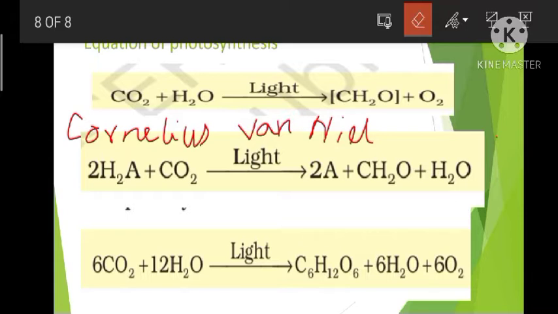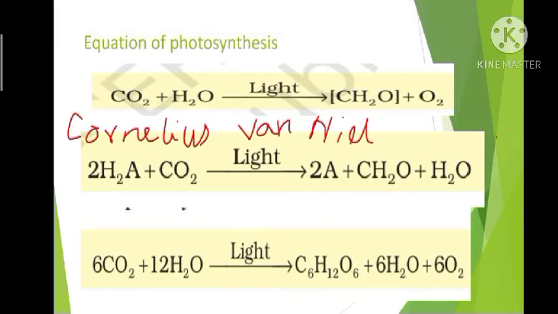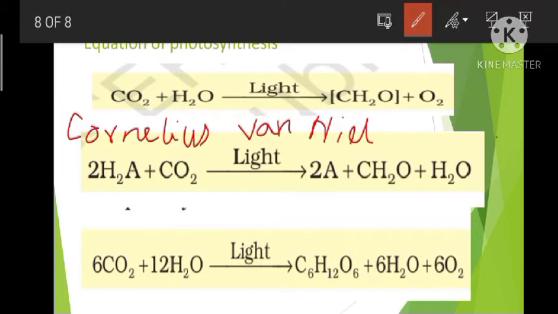So if you take the first equation, CO2 plus H2O gives CH2O plus O2, the hydrogen donor here is water. So the hydrogen from the water will be reducing carbon dioxide to carbohydrate, and as a result oxygen is evolved. So if you take a green plant, the green plants will be using water as the hydrogen donor. The hydrogen from this water will be reducing the carbon dioxide to carbohydrate, and as a result the oxygen will be released out.